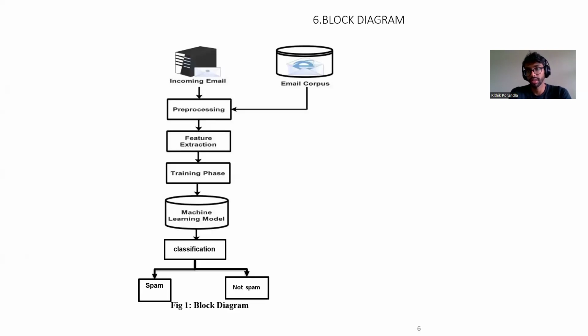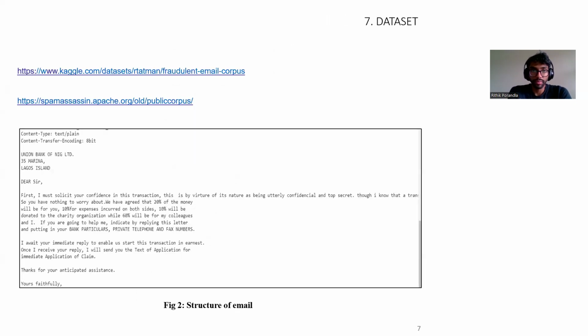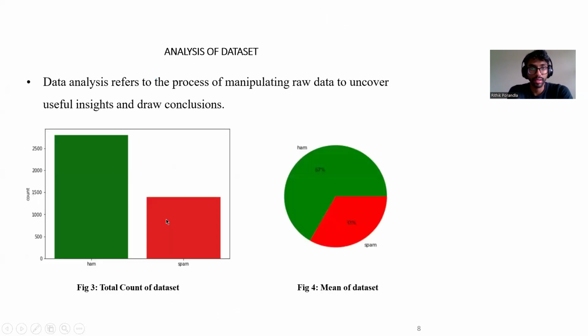The machine learning models we're using, as I told you before, are LSTM and naive Bayes, and the classification is ham or spam. These are the data sets we're using. We are mostly using data sets from Kaggle. This is the structure of the email, as you can see. It contains the email body and everything else.